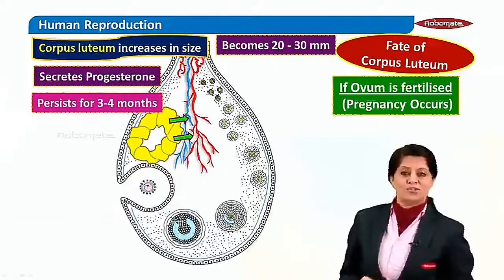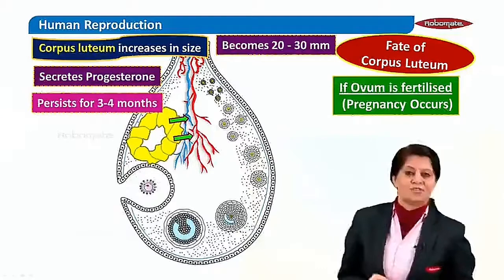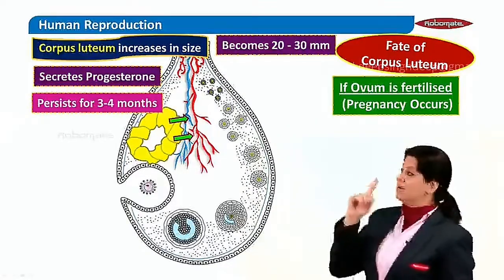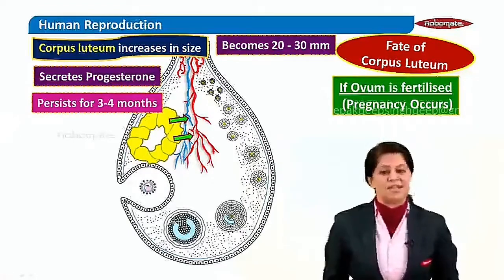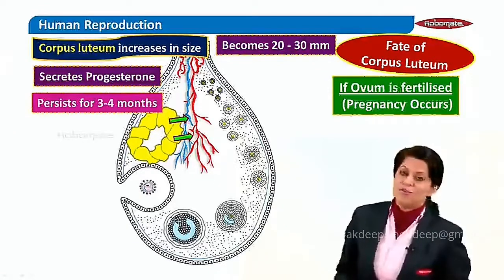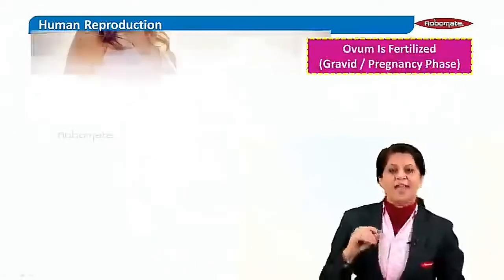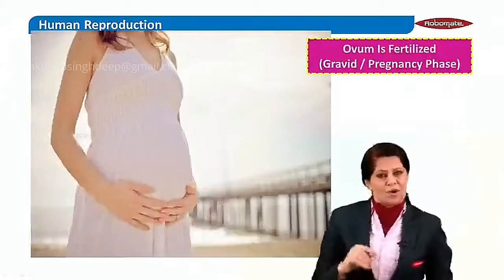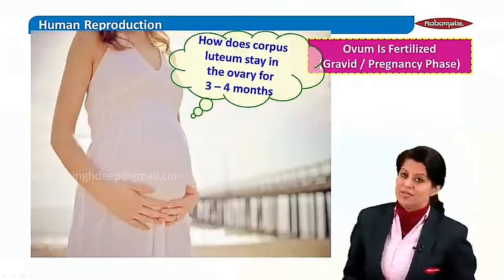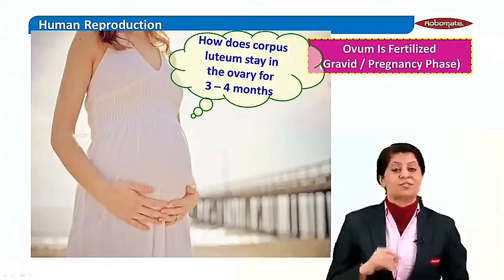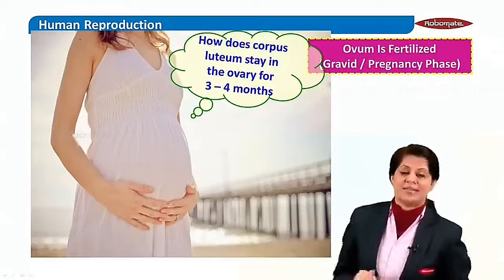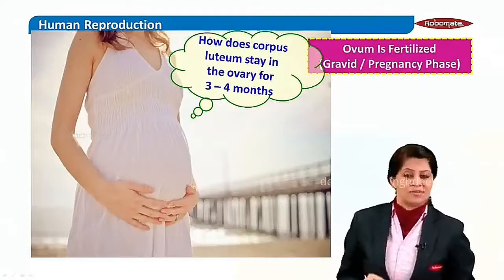Now also, students, normally the corpus luteum degenerates around the 28th day, but here in the pregnancy state we are seeing it is sustained or retained in the ovary for 3 to 4 months. Now let's say in the pregnant state, the corpus luteum stays for 3 to 4 months. And how does it happen? Because it was degenerating in the non-pregnant state in around 28 days. And how is it possible now?